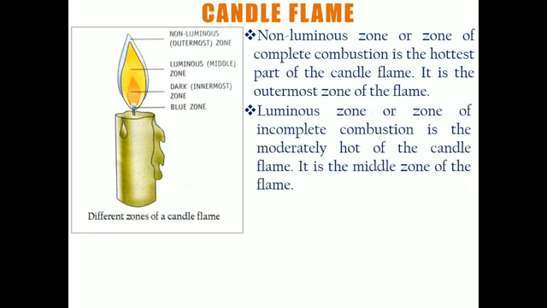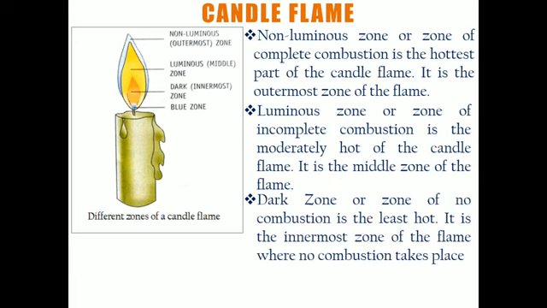The second zone is the middle zone, as you can see in this picture, and it is also known as the luminous zone. This is the zone of incomplete combustion. Combustion is taking place but incomplete. It is moderately hot, not that hot, and the temperature is around 800 to 1000 degrees Celsius. It is the middle zone of the flame.